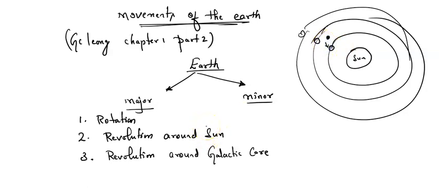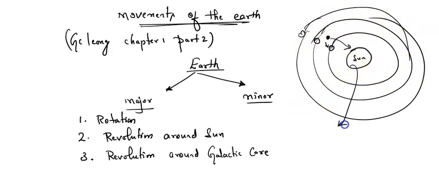I'll explain once again. Earth is revolving around the sun. Moon is revolving around the earth. Correct? Now can you tell me, is the moon revolving around the sun? Yes, of course, when the earth is revolving around the sun, then definitely the moon is also revolving around the sun, and even other celestial bodies and planets are also revolving around the sun.